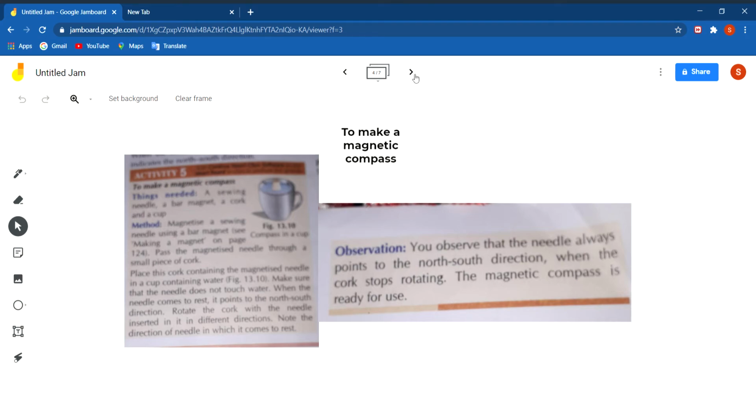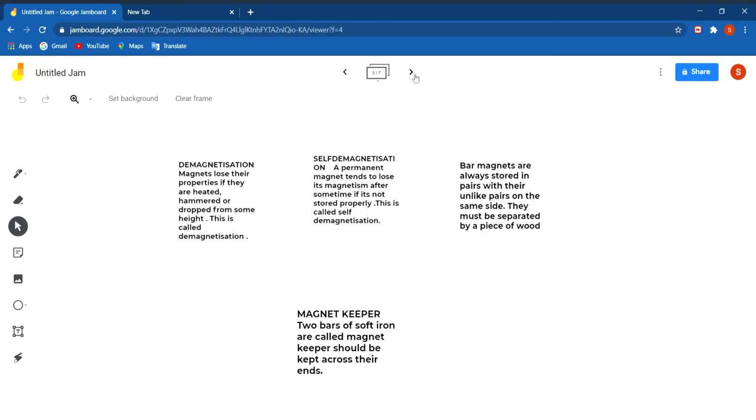Now, we shall discuss what demagnetization is. As the word itself suggests, demagnetization means losing of something. A magnet loses its property if it is heated, hammered or dropped from a height. This is called demagnetization, which means losing of the magnetic property. It can happen due to heat, or if a magnet is hammered, or if it is dropped from some height.